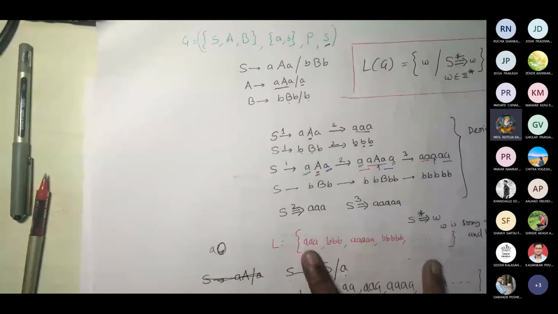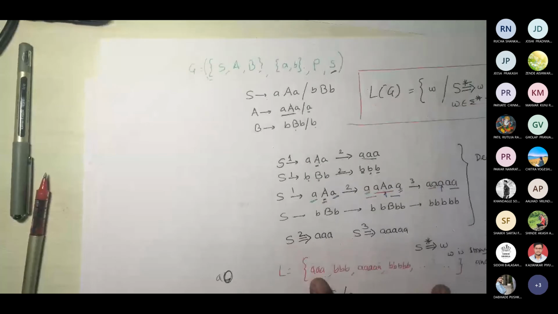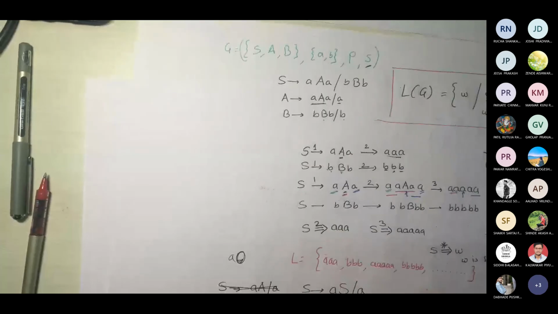Rutuja, you haven't written L. You derived the strings, correct? Sir, the set of epsilon, A epsilon, this is the L of G, na? No. But let's see. You have to write the language set, correct? The way that I wrote in my example. If you see, I got it. Okay. So if you see the way that I wrote, I want you also to write that way. Fine. So you can modify it, though it is correct. But keep this, because we are going to use your solution. I want to show a few things to the students.